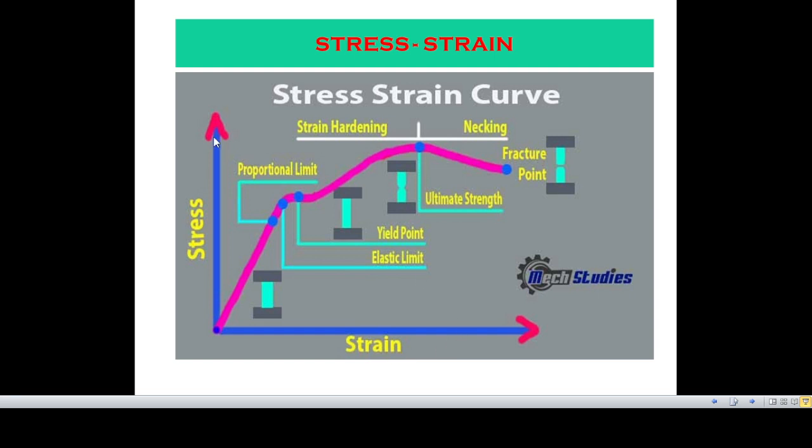Now, this is a stress strain curve for a ductile material like mild steel. Along y-axis this is stress and along x-axis strain, and here we see that initially this line is quite straight, then it bends, and finally it rises, and here the stress level is maximum, and at the end point that is fracture.